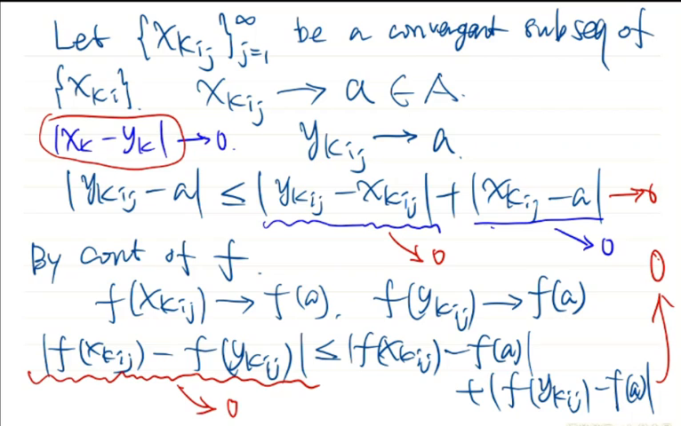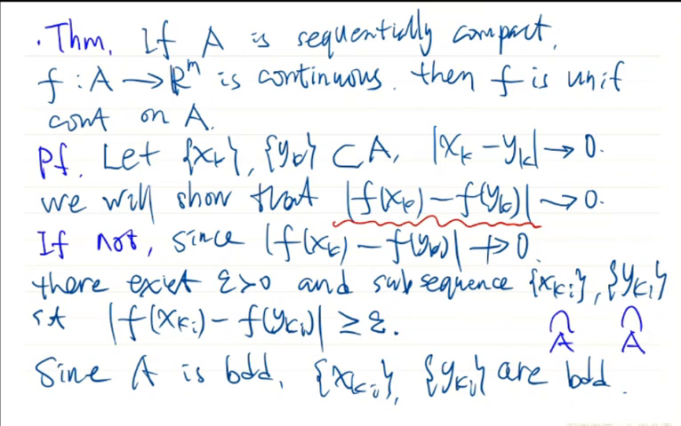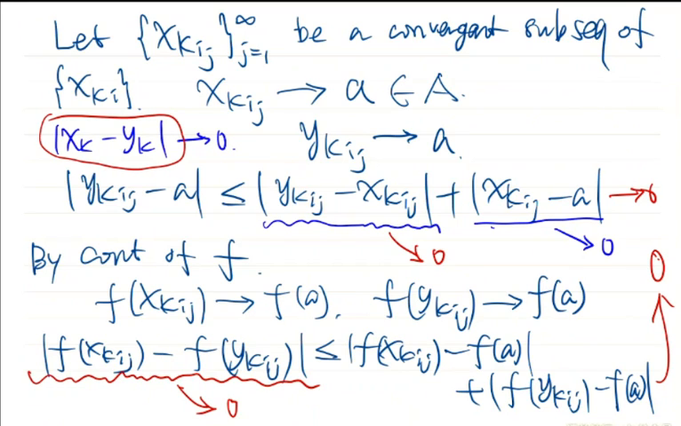But by our choice of the sequences xk, yk, we always have that the norm of f(xkij) minus f(ykij) has a positive lower bound, epsilon. So any subsequence of the norm of f(xki) minus f(yki) could not go to 0. But now we get a subsequence of that sequence which goes to 0. That is this right hand side here. So this is a contradiction. This contradiction tells us that f must be uniformly continuous. Okay.